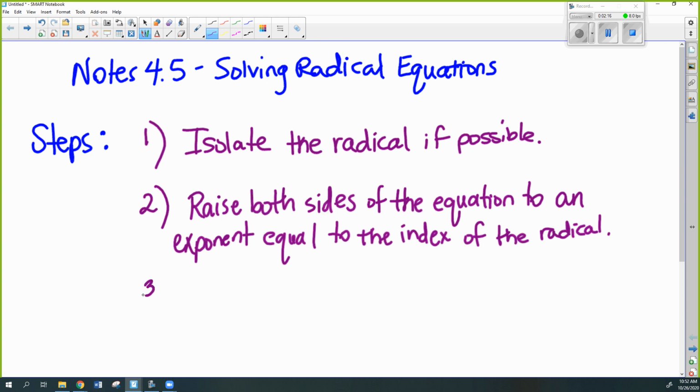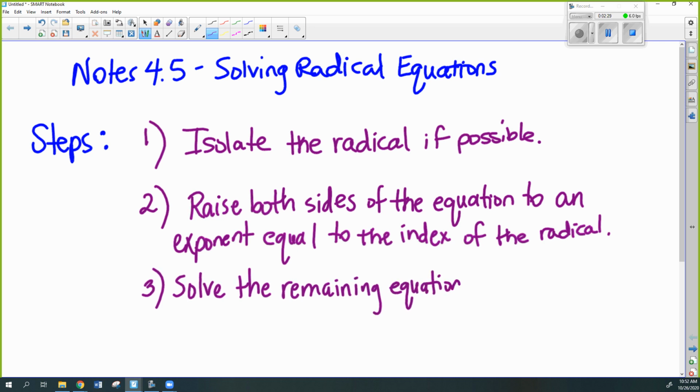And then the third step is you're going to have to solve the remaining equation. Remember, solve means get a variable by itself. And so you're going to have x equals something or r equals something. It'll be a number. Now, there's a catch. After you solve, you actually do need to check your answers most of the time. So we'll talk about that.